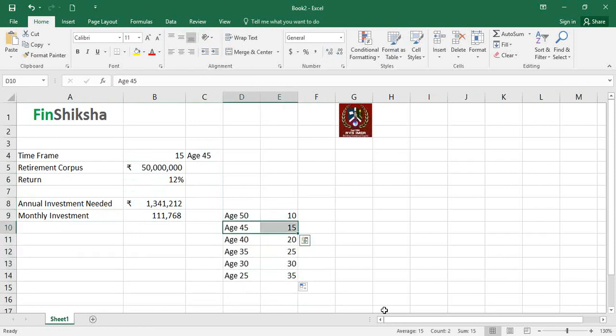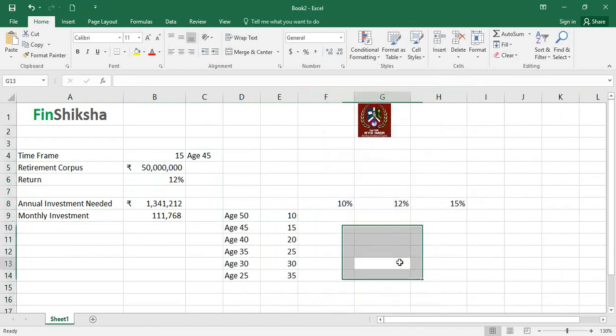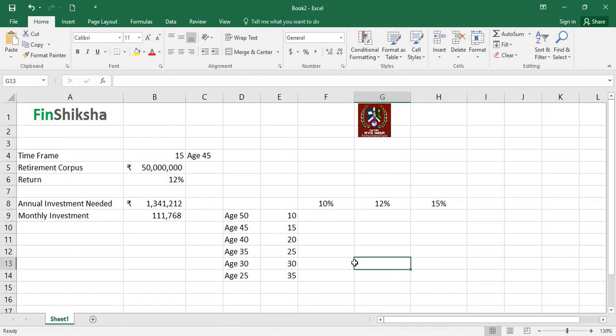Our base case was this cell, correct? Let's also put in some headers about 10%, 12%, 15% return. What happens if return rates vary between 10, 12, and 15? And I'm just going to increase the width a little bit, because we might need that data here, right? Now we can resolve this problem.